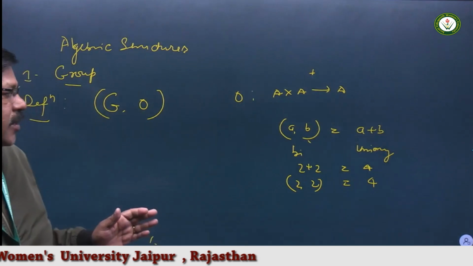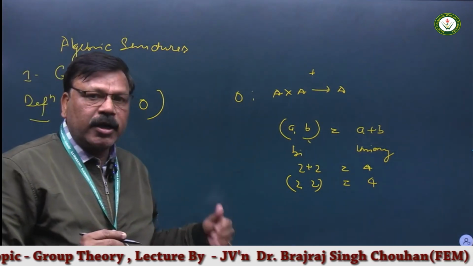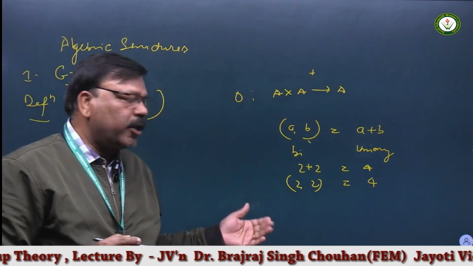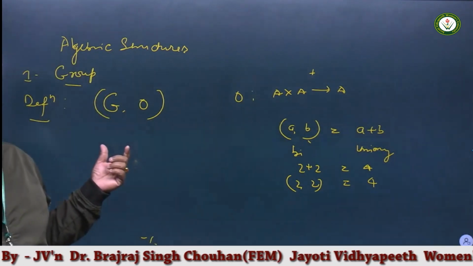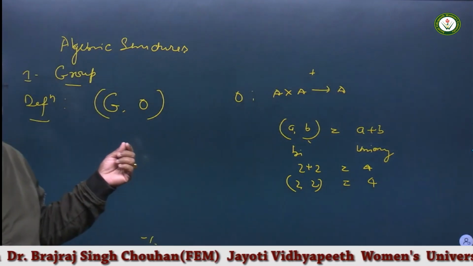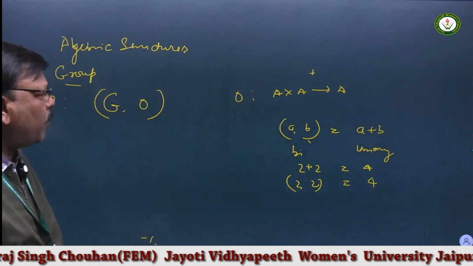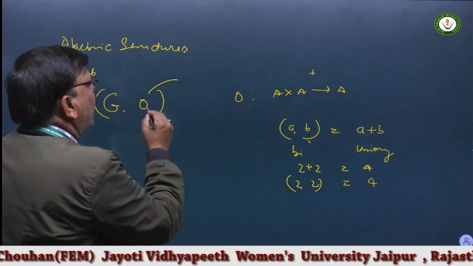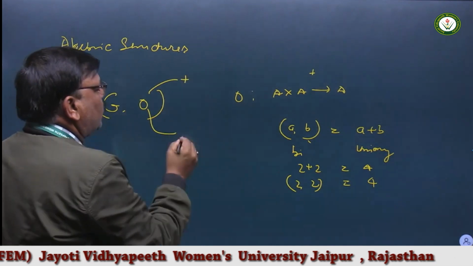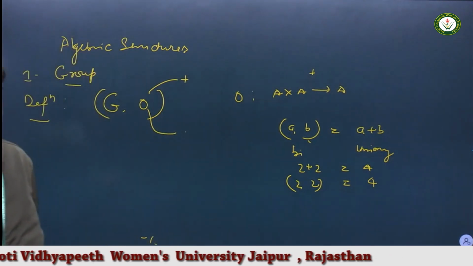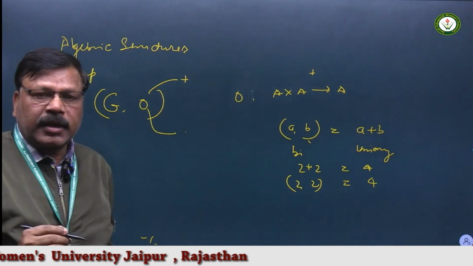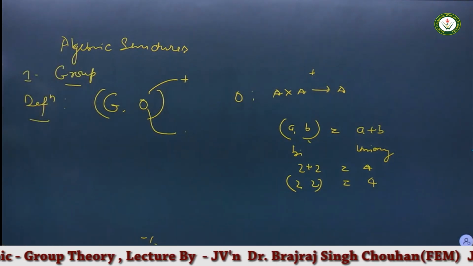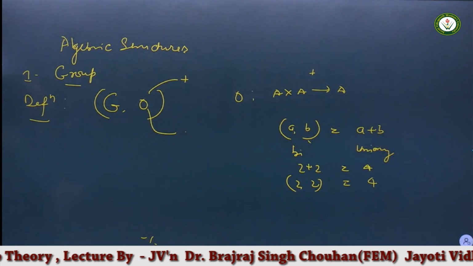So a binary operation is nothing but bi changed to unary. So G is a non-empty set and O is a binary operation. The binary operation O may be either addition or multiplication. There are two types of operation, that is addition and multiplication.